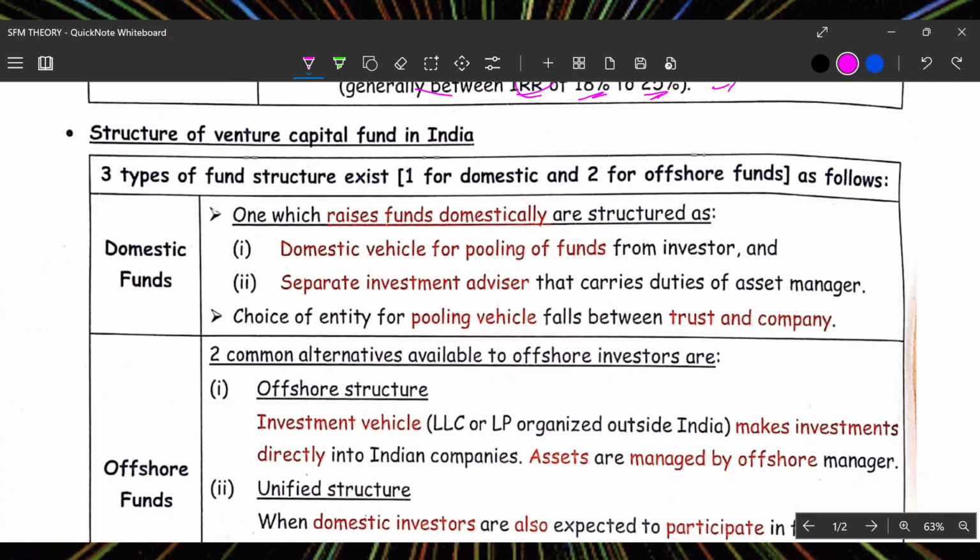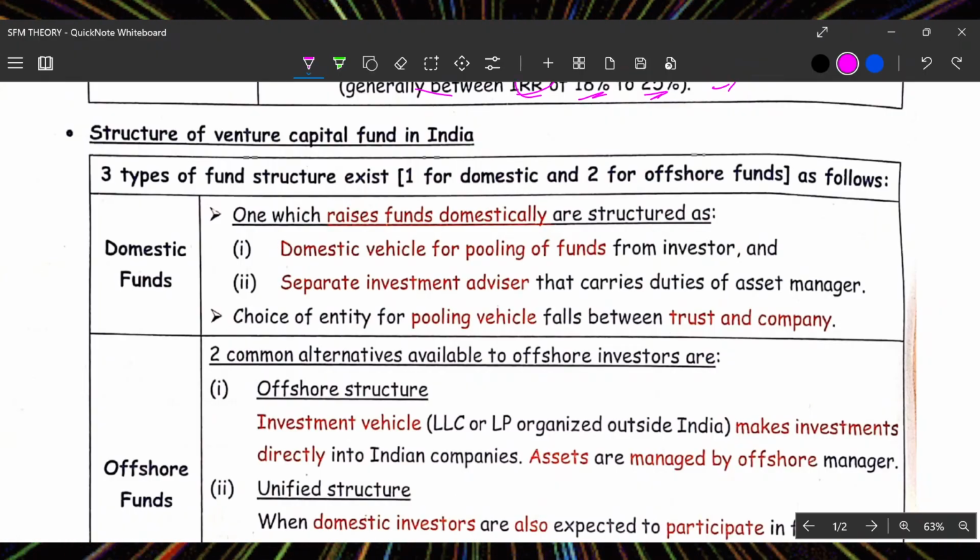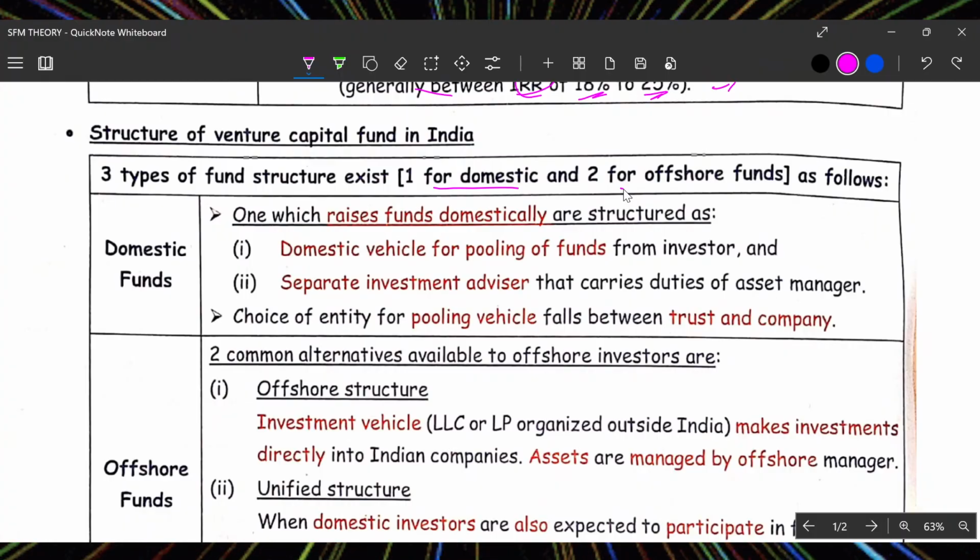Structure of venture capital in India. What is the structure of venture capital in India? So three types of funds exist: one domestic and two offshore.